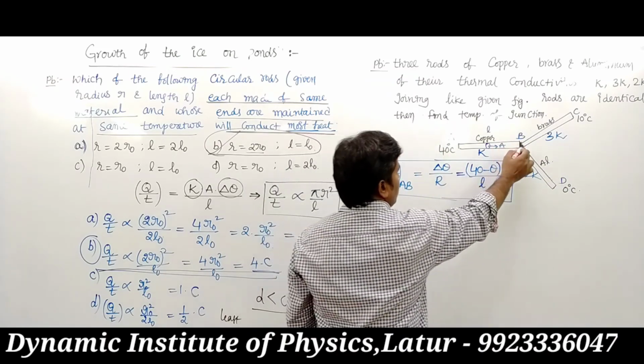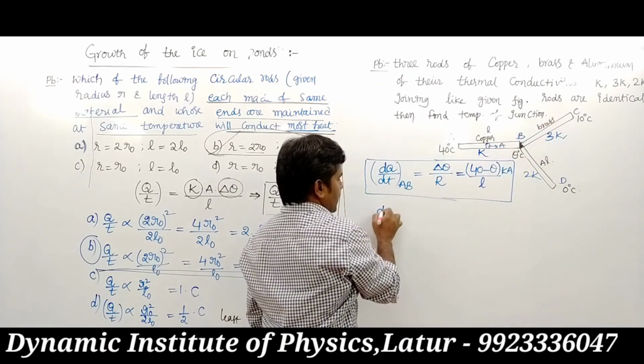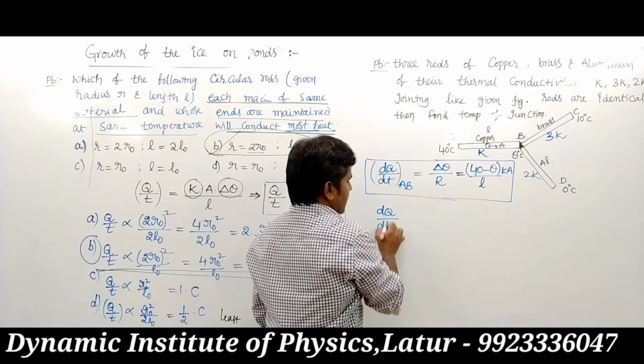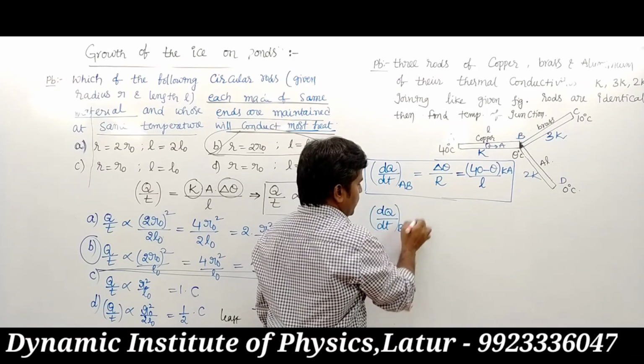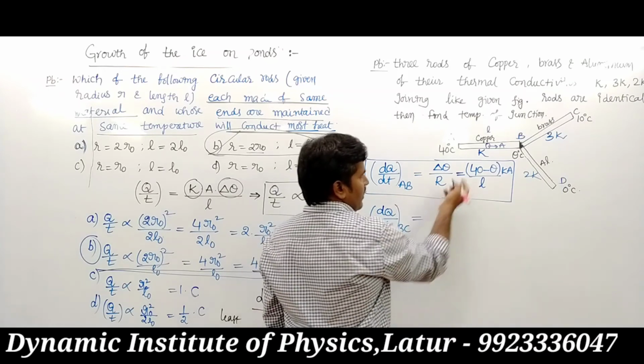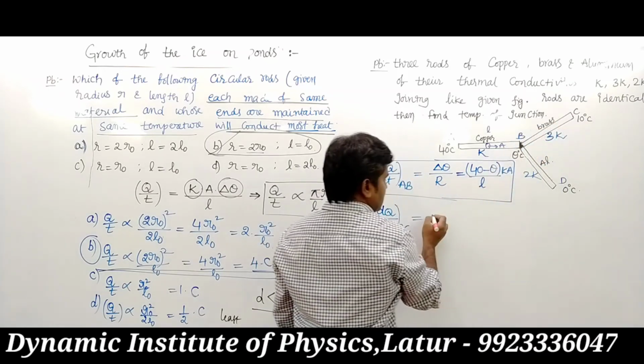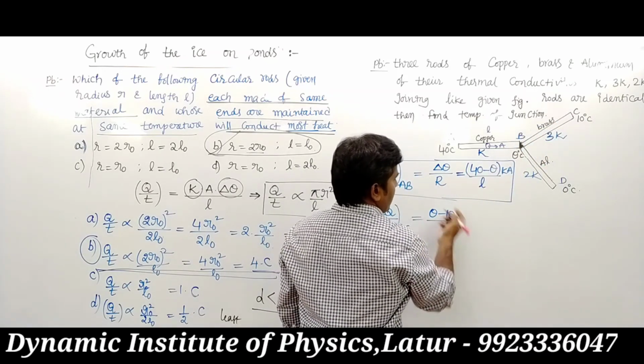Transmission of heat from B to C, dq upon dt, is the temperature difference theta minus 10 upon resistance.